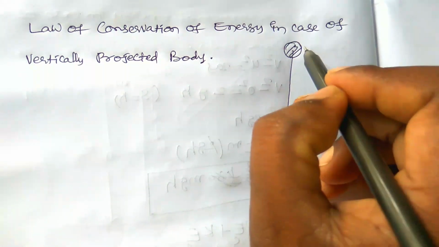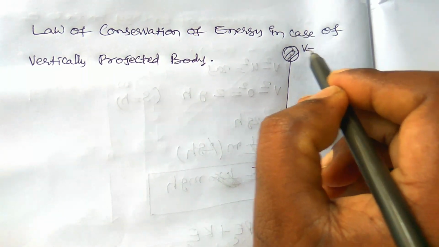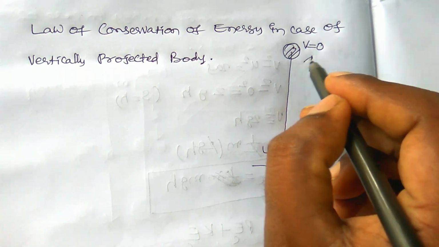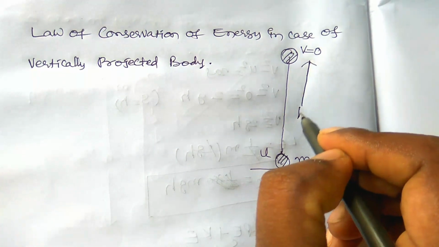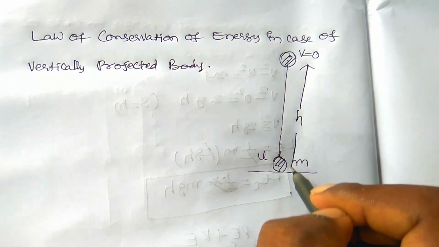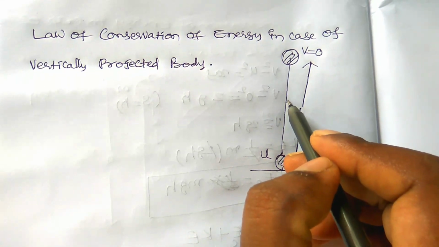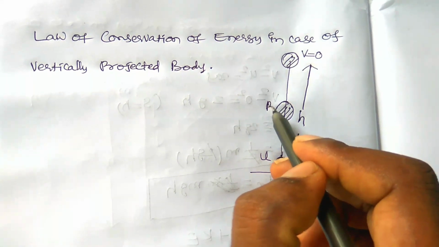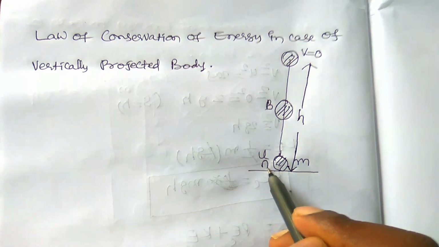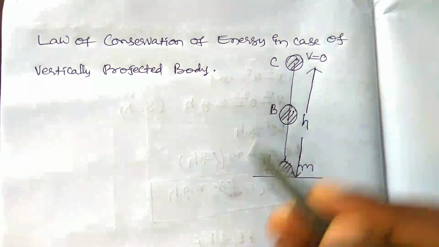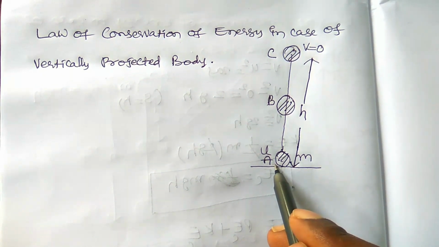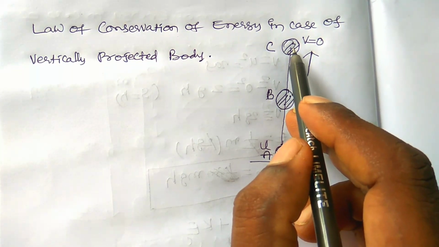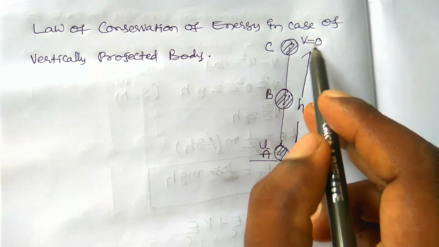This is the maximum height point, where the final velocity of the ball is equal to 0, and the height reached by the ball is equal to capital H. Here there is another point, B, that we have to choose. This is point A and this is point C. Point A is the ground point, starting with initial velocity u, and point C is the final point, where the velocity of the body is equal to 0.